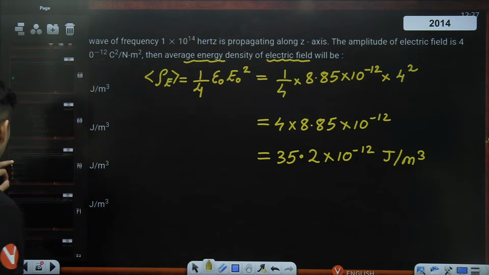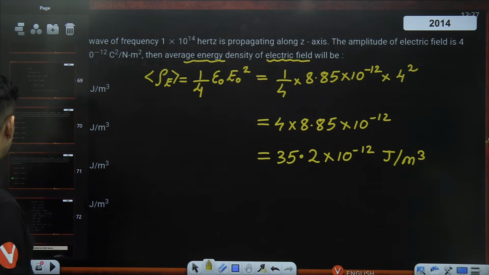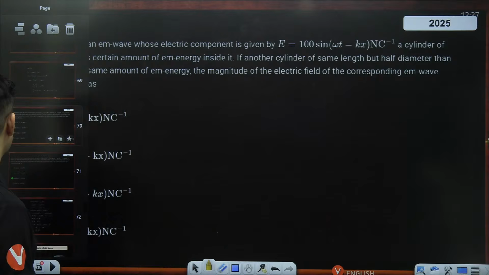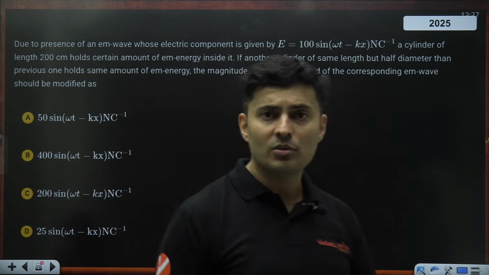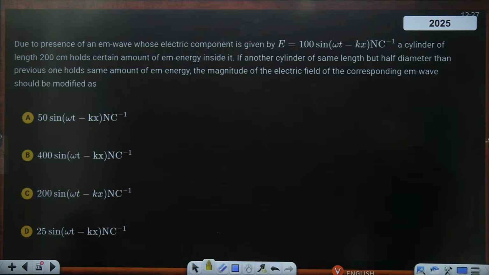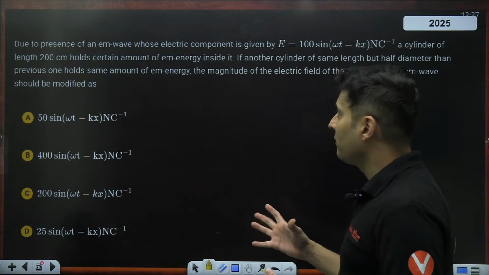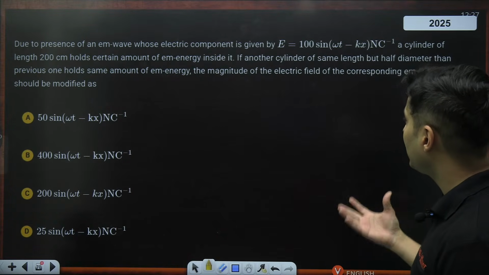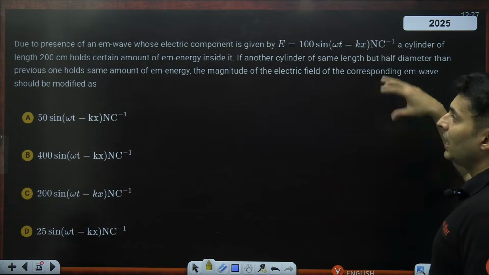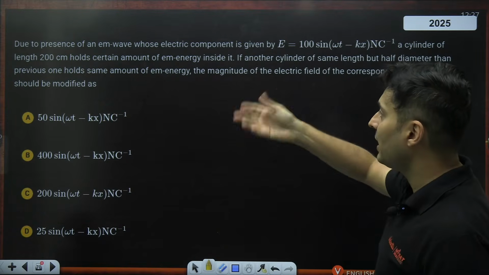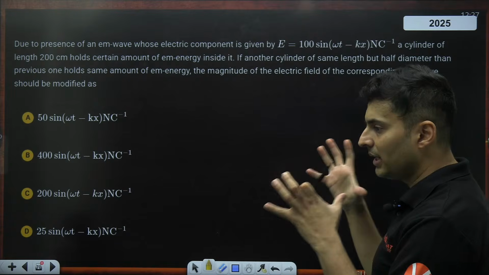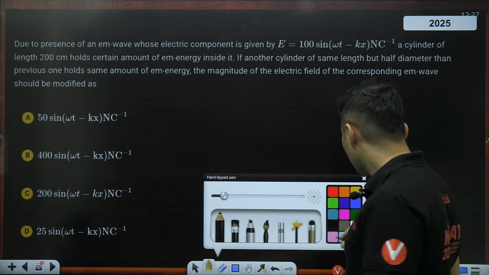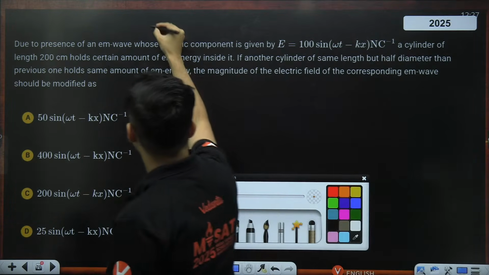All right. Moving on now to another question. This is also a very nice question. This was asked this year. For an electromagnetic wave, the electric field is this, and it is inside a cylindrical area of length 200 centimeters and holds that electromagnetic wave energy. So you'll have to visualize this.